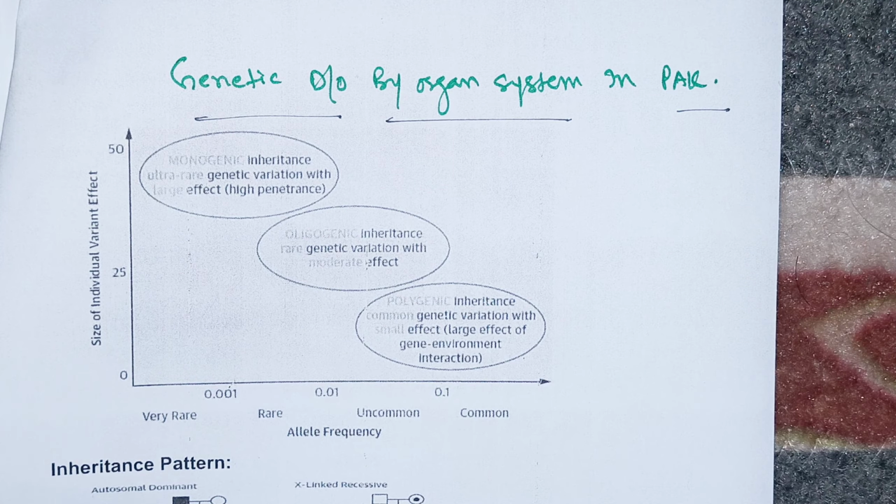Look, polygenic inheritance is common genetic variation, but the effects are small. It is not really sure that once you have inherited the gene you will develop diabetes. Once you have inherited the gene, it depends on the gene and environment interaction. If there is more gene environment interaction, then there is a possibility that you will develop diabetes. So this is polygenic inheritance, with oligogenic and monogenic inheritance in comparison.